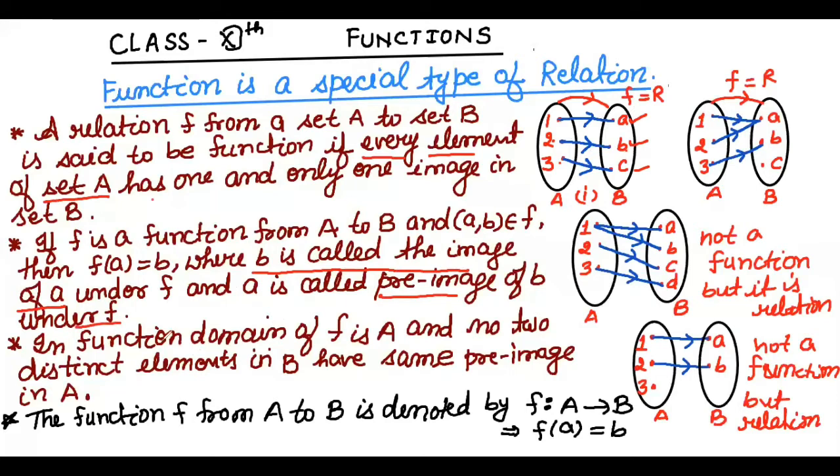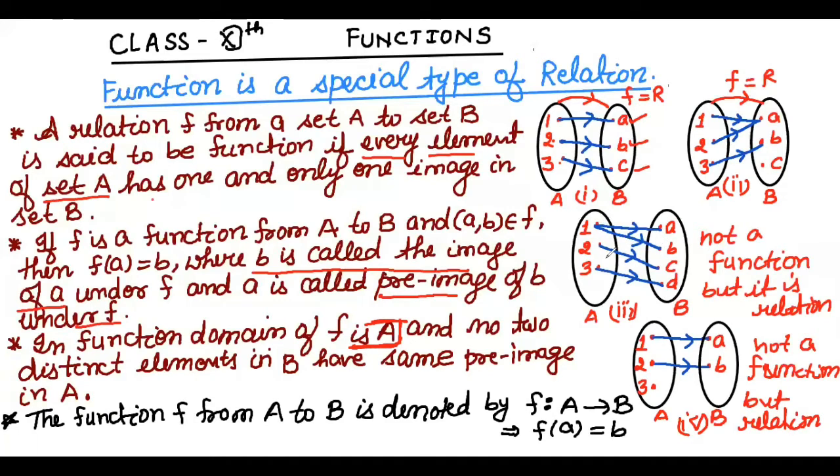Now in a function, the domain of F is A. Obviously all elements are connected, so because of that, the domain clearly equals the first set A. And no two distinct elements in B have the same pre-image in A. Means in the third diagram we can see that 1 has two images.